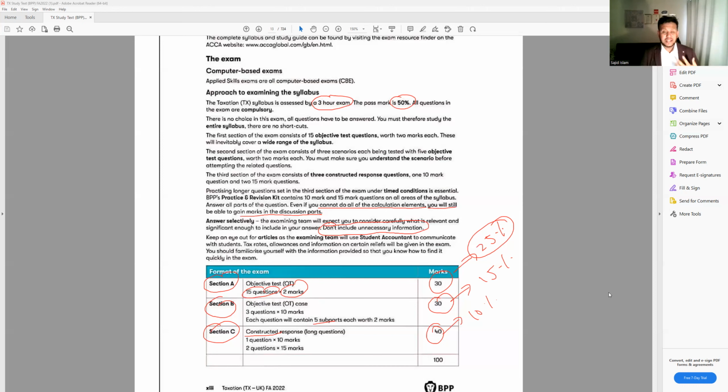When you start revising this paper, every single time you finish one chapter, you make a note for that. For example, in chapter number 1, you've done 2 activities. And from the 2 activities, let's say one thing comes to your head, or one thing you find is not easy for you, or you didn't understand it. Make sure you keep a note for that. On the paper, you write it down: chapter number 1, page number 3, and this was my problem. Because before the exam, you're going to face the same problem.